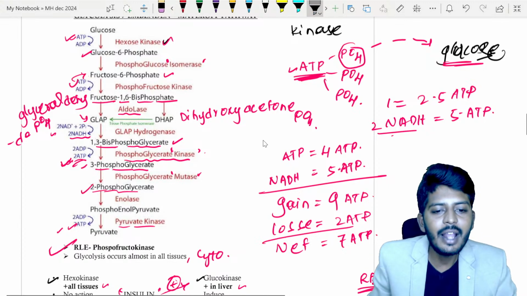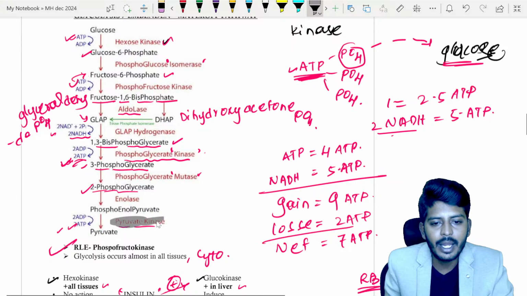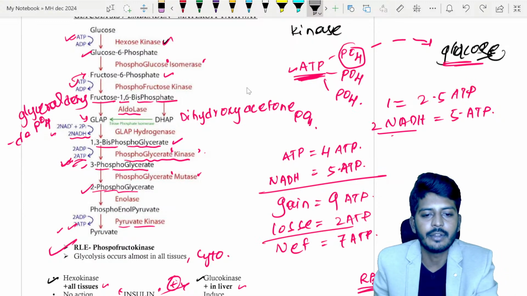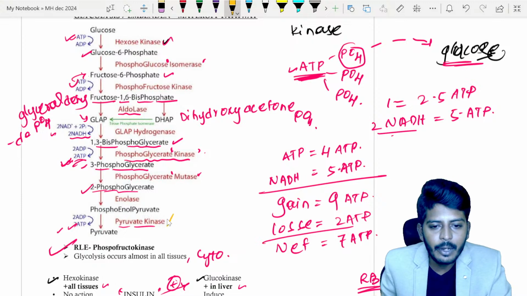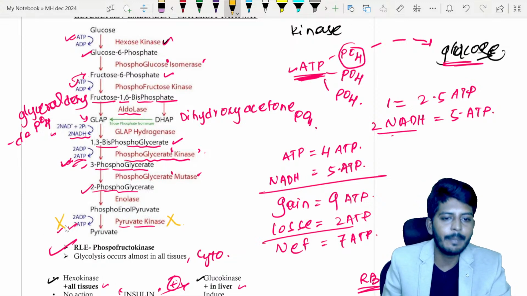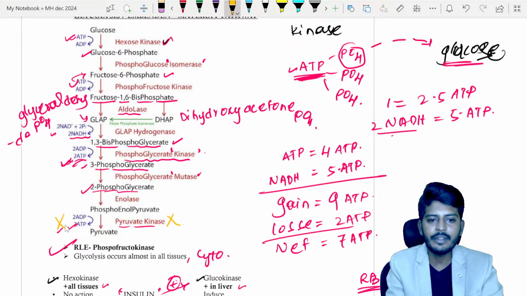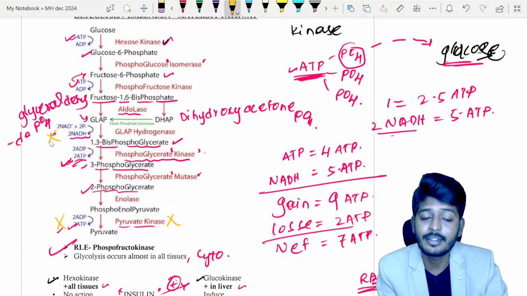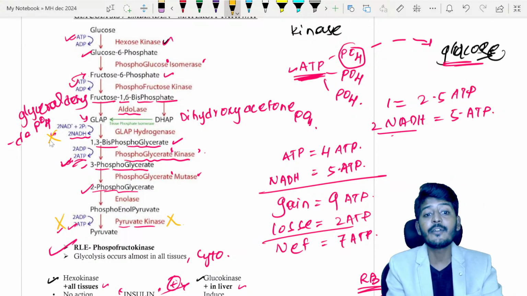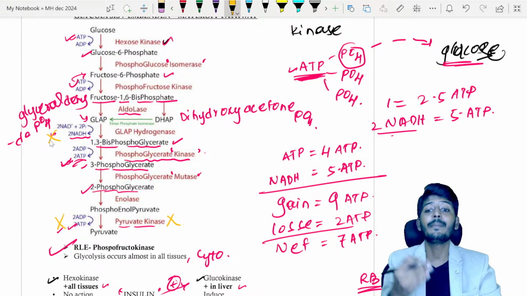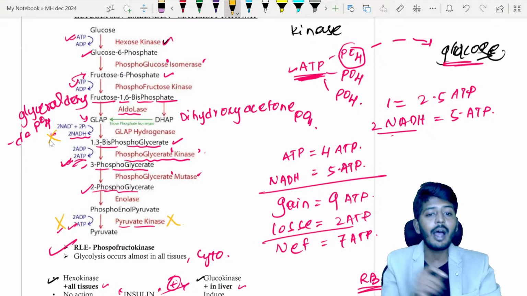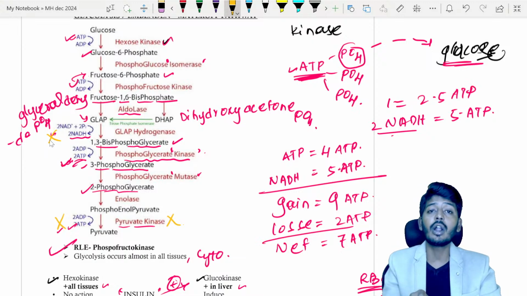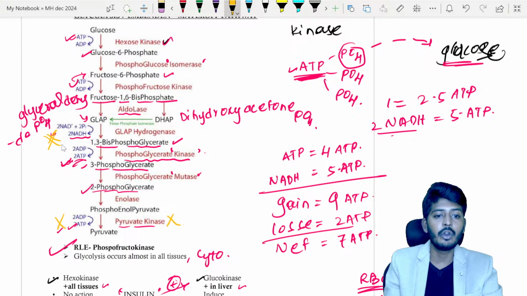Where? In the RBC. In the RBC, if this enzyme, which enzyme? Pyruvate kinase. If the pyruvate kinase is not there, automatically 2 ATP is not synthesized. Okay. Now, NADH is also of no use in the RBC. Why is NADH of no use in the RBC? Because the RBC has no mitochondria. Only in the mitochondria does the electron transport chain occur. So only in the mitochondrial cells will the use of NADH be there. Here it is of no use.